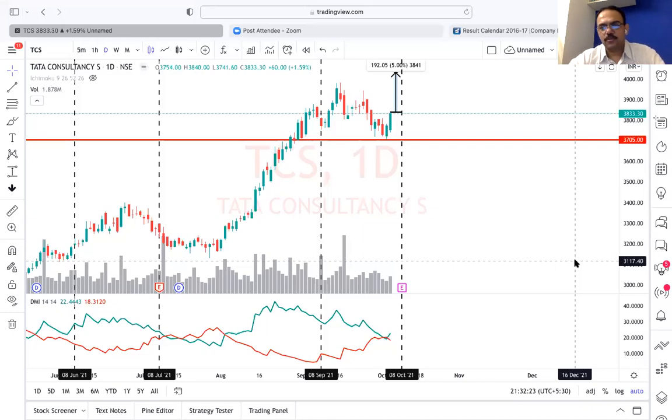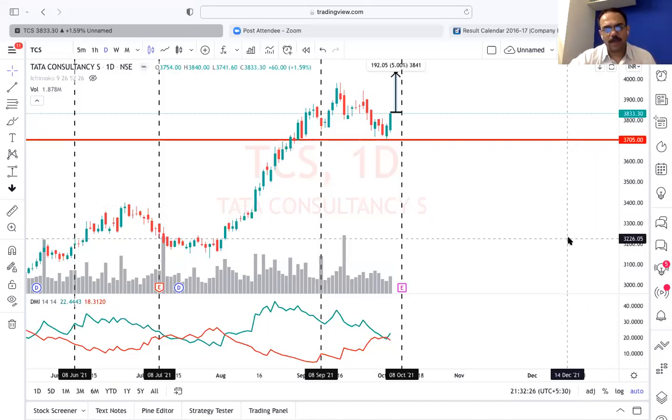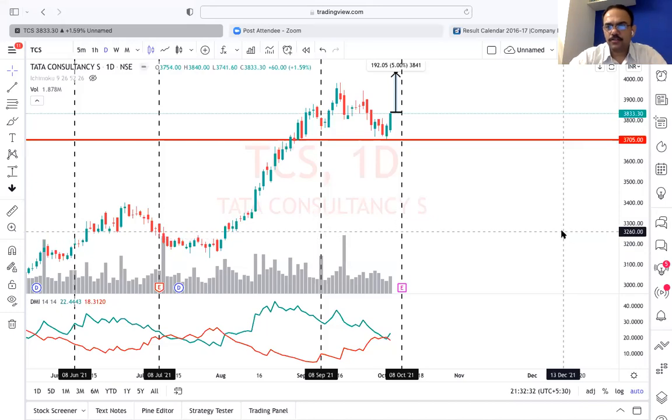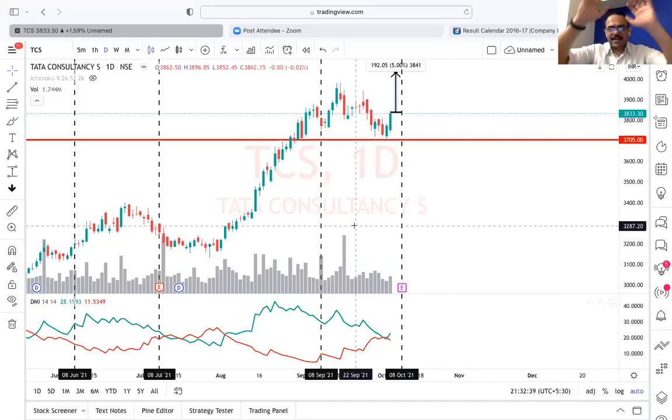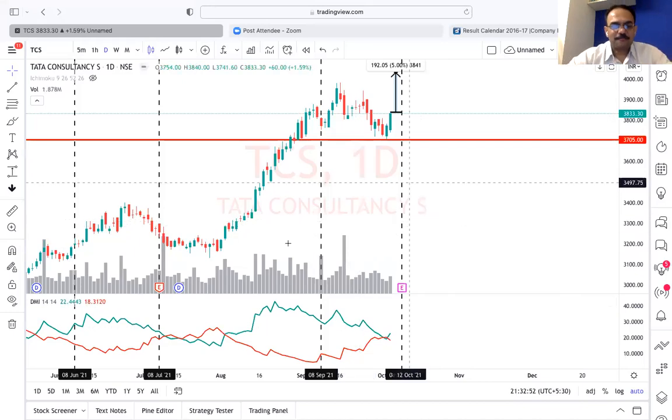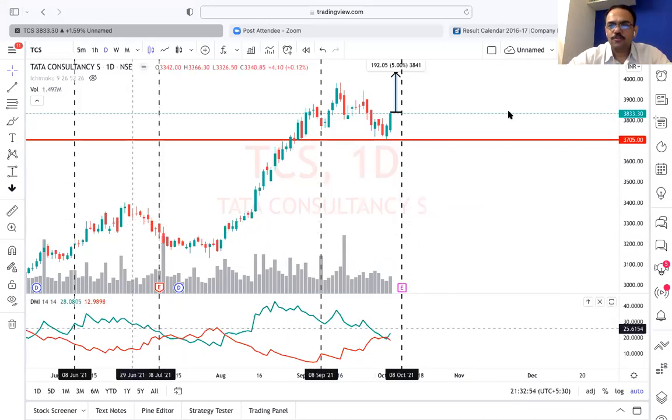Yes, green has to pass above the red line. Okay, so let me move forward. I have one more strategy within this so that you will be able to make the maximum out of it. So how many of you are excited so far? Can I have a yes from all of you, so that I am motivated to show one more possibility?